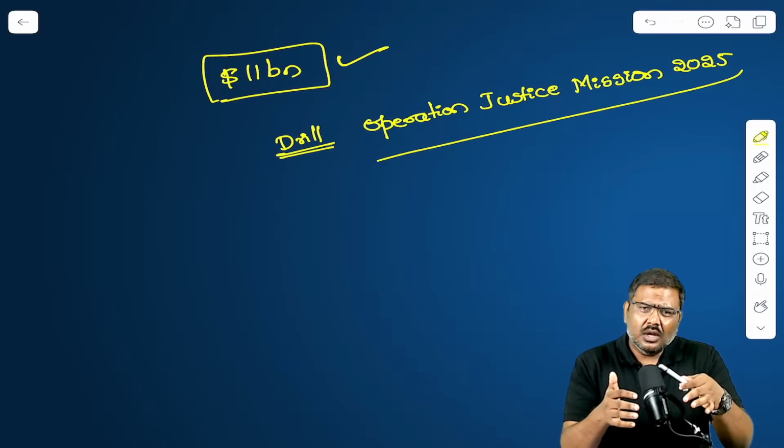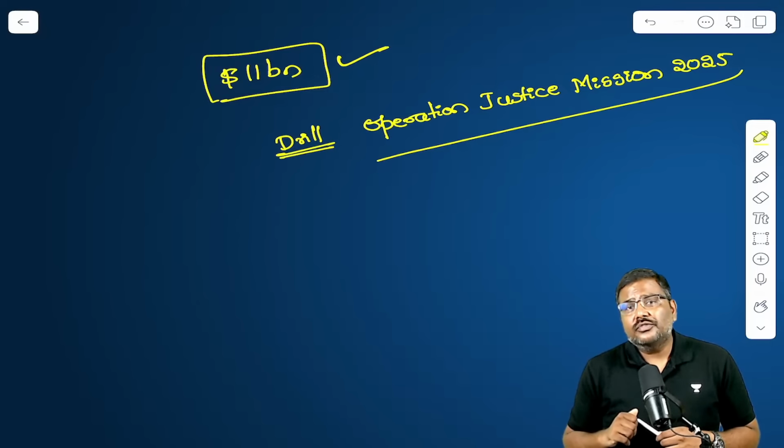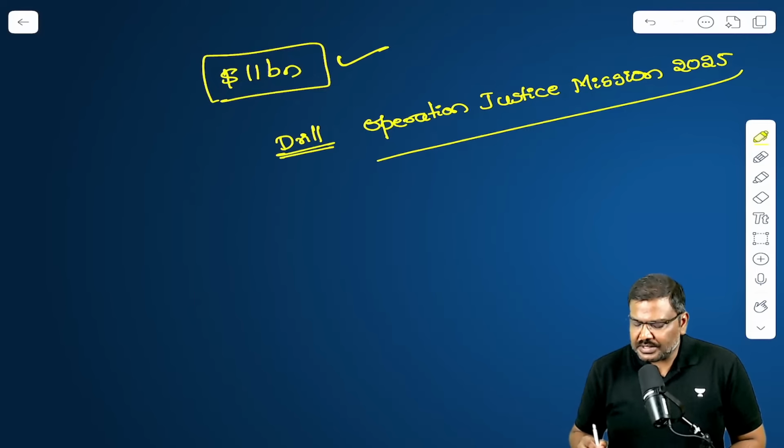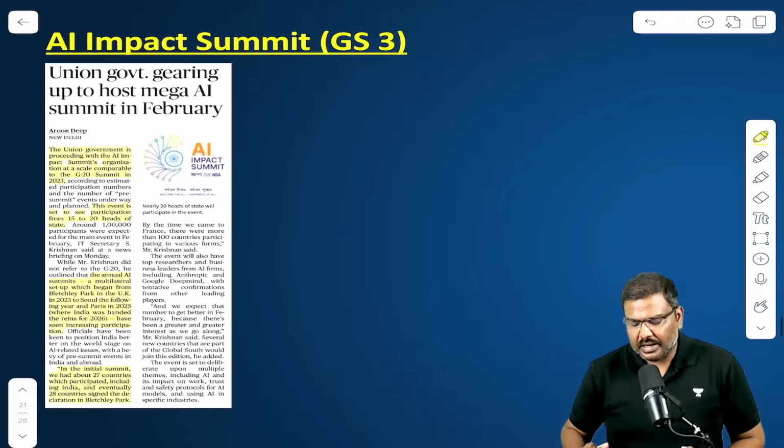They have also readied their weapons, their arms, or let's say the forces are basically ready now. So these are certain important points associated with Operation Justice Mission 2025. Everybody is okay with the discussion?